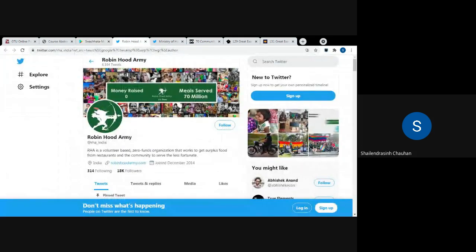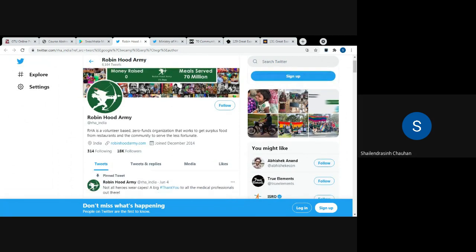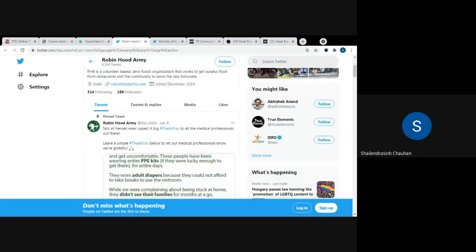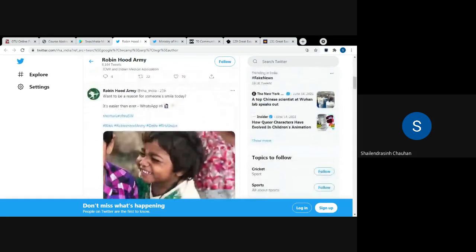Now, another example. You might be aware of this group or organization, that is Robin Hood Army. This is the official handle of that organization, and it is a zero fund organization. It is not taking any kind of funds. Right? So they are helping the society, the community in so many ways.